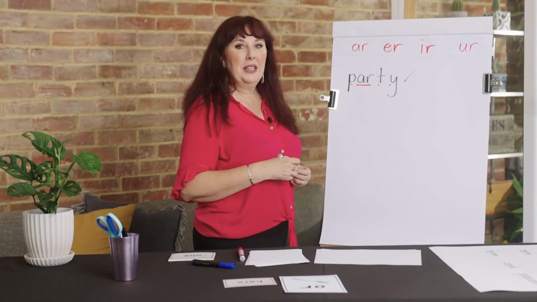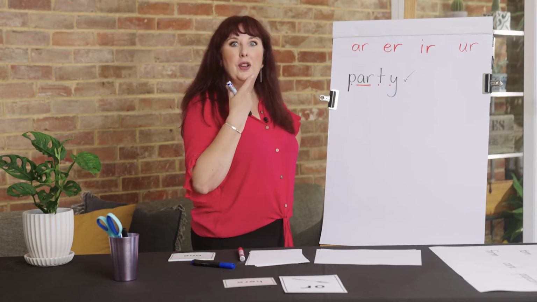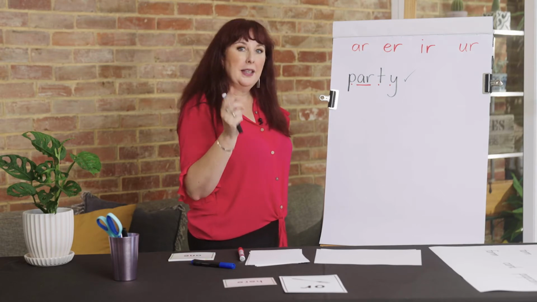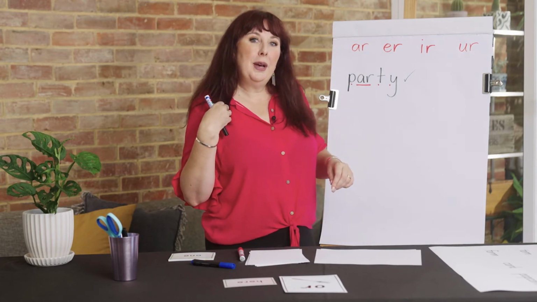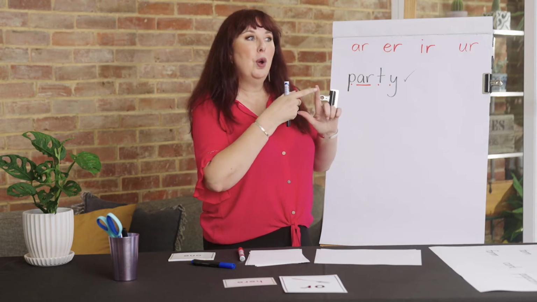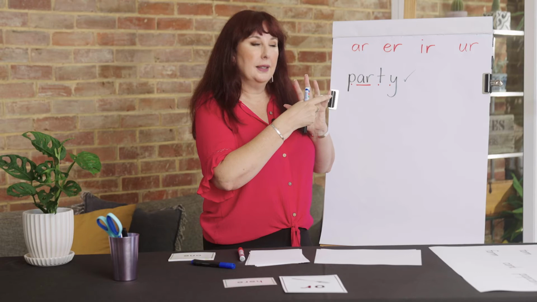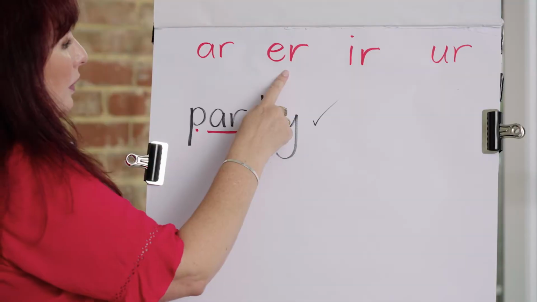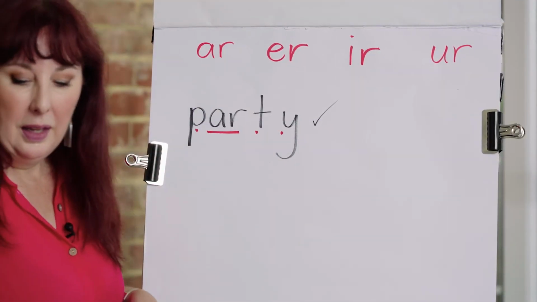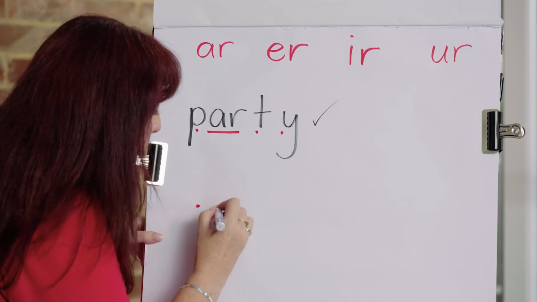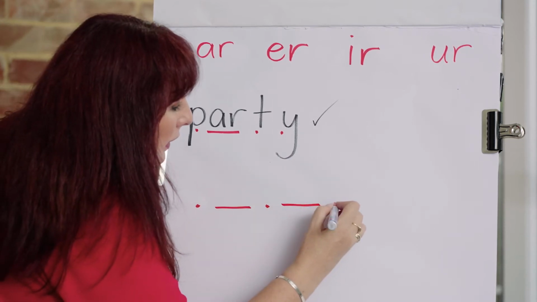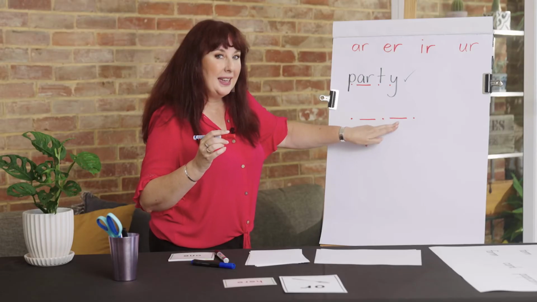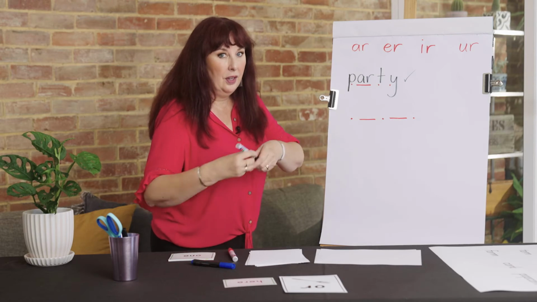Our next word is mermaid. We could have a party and dress like mermaids. Oh my goodness, are you seeing a theme? Mermaid. Now listen to the word. Say it with me. Mermaid. M-A-D. Which is it, Simone? I will tell you. It's this one. Let's do our dots and dashes. A-D. Now, have a think. How do we spell the long A sound in the middle of a word? Do you remember?